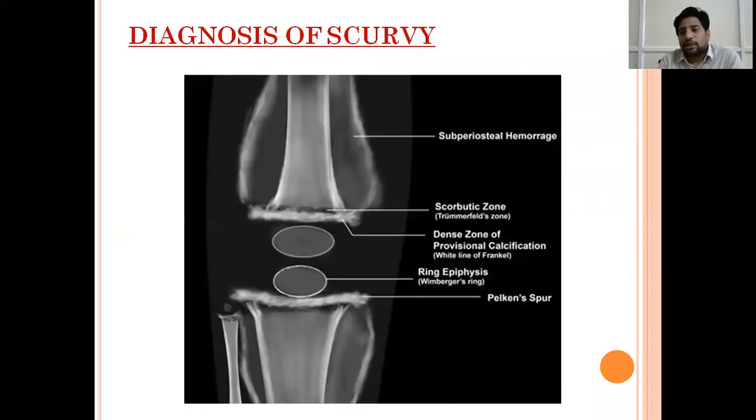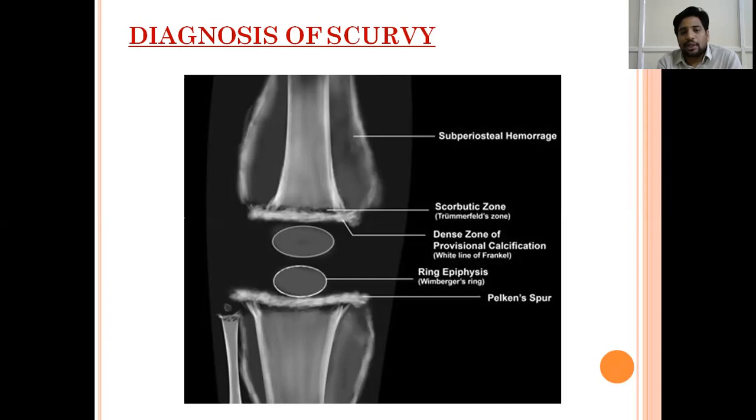So the diagnosis of scurvy is by X-ray. X-ray manifestations: here we see subperiosteal hemorrhage, and then in the metaphysis calcification will be seen. The dense zone of provisional calcification, where the metaphysis is calcified, we call the white line of Frankel. And proximal to the white line of Frankel, we see a rarefaction area, like there's less calcification there. That is known as Trümmerfeld zone.